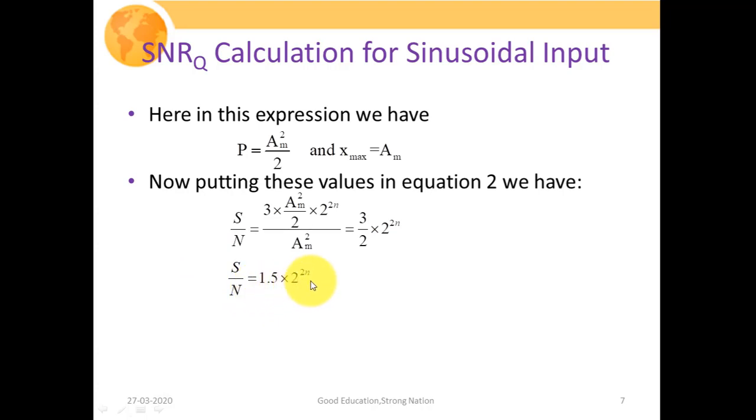and the final expression would have been calculated as 1.5 times 2^(2n), where this small n represents the number of bits required to encode the sample that we have already discussed.